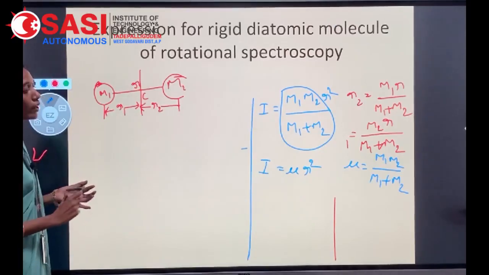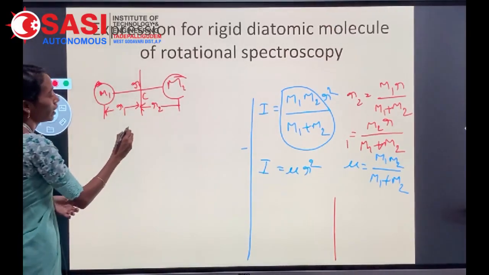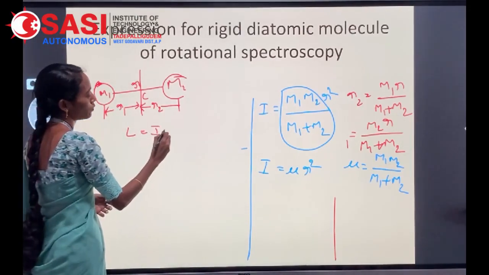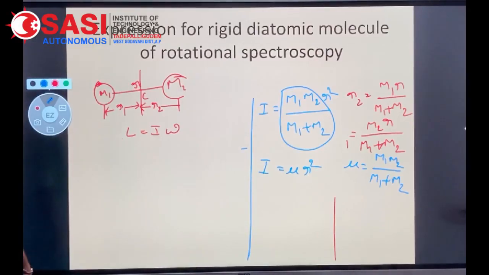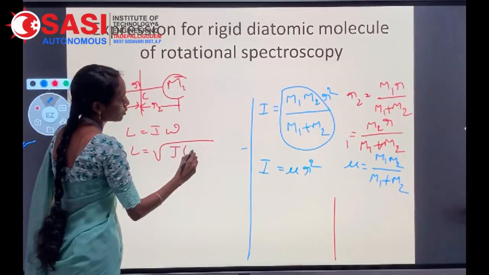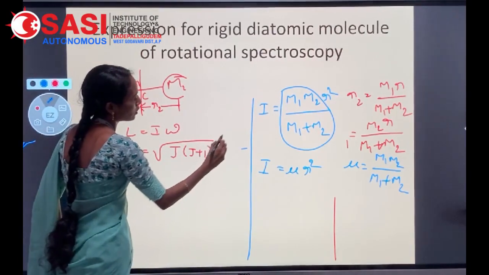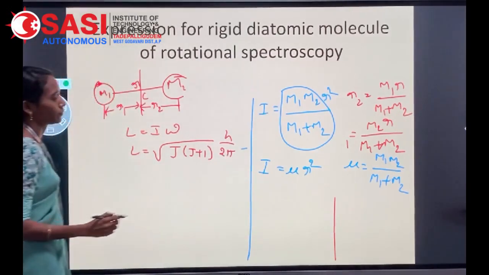Now the angular momentum of the rigid diatomic molecule is given by L equal to I omega, where the angular momentum is quantized and is given by L equal to square root of J into J plus 1 into h by 2 pi.